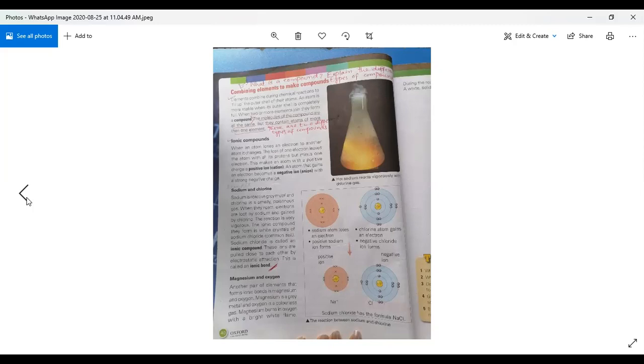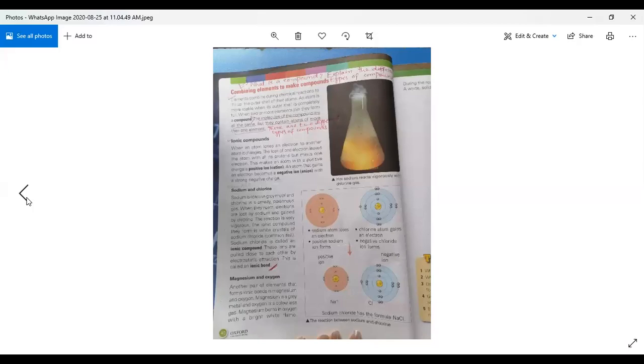So definitely sodium will lose its electron and get a positive charge, and chlorine will gain that electron and get a negative charge. Due to the positive and negative ions, it will convert into sodium chloride, which is common salt. You only have to give the example of sodium and chlorine with the heading of ionic compound. Other examples are given, magnesium and oxygen, but you will not write these examples in your copy.